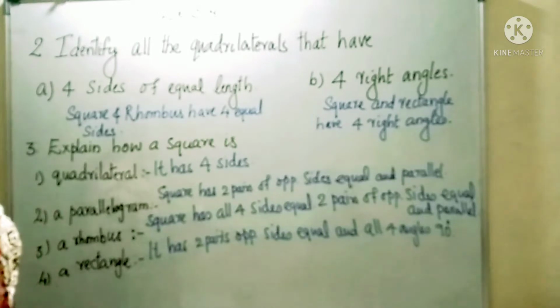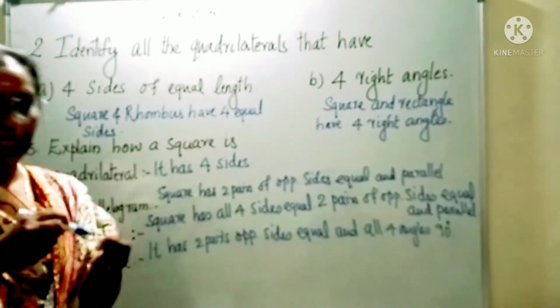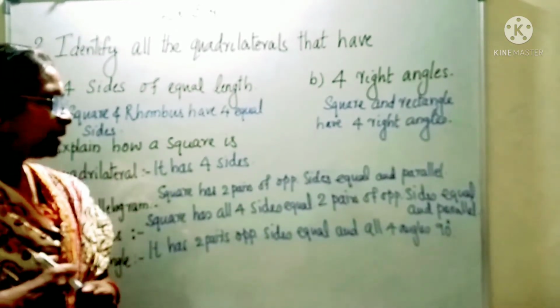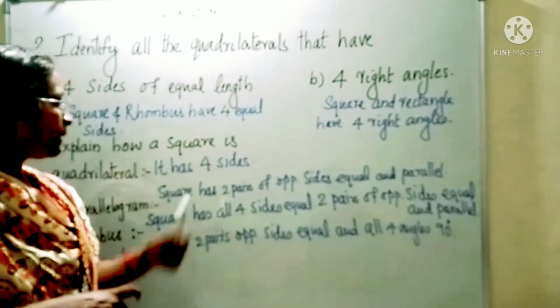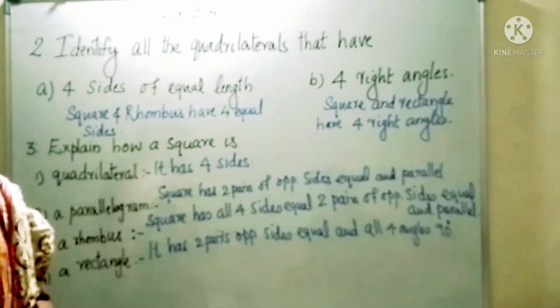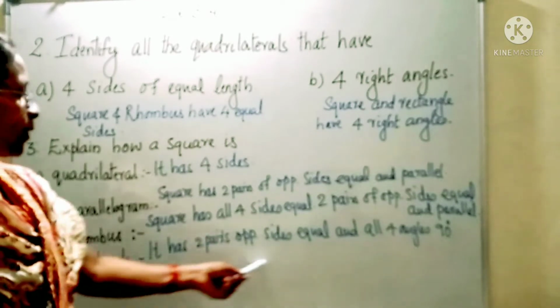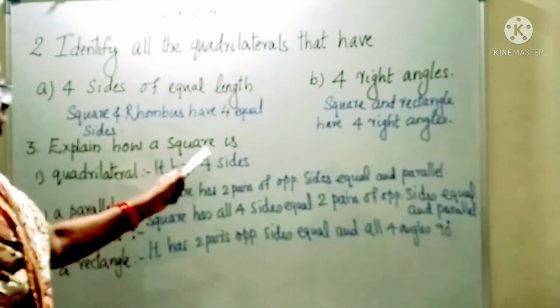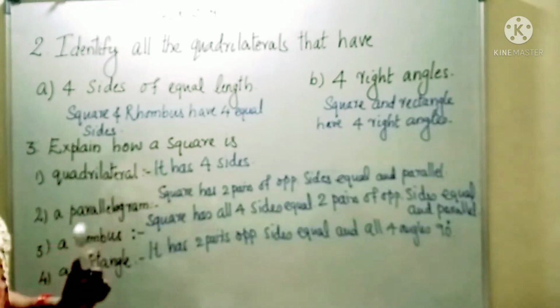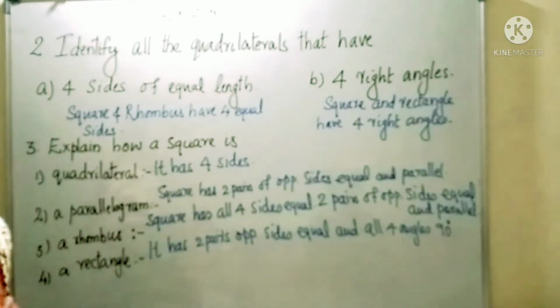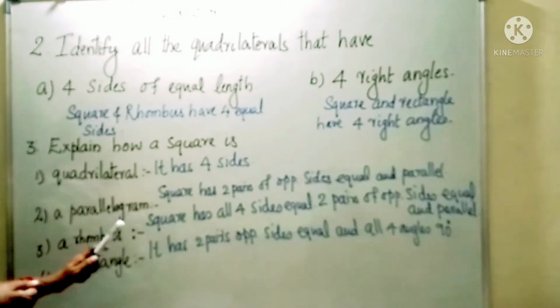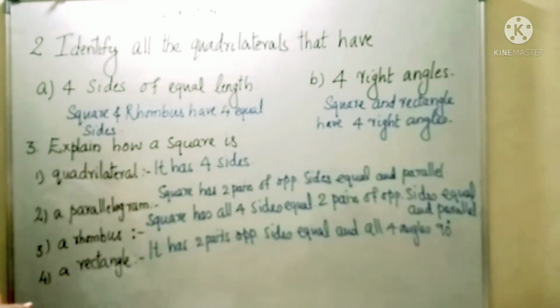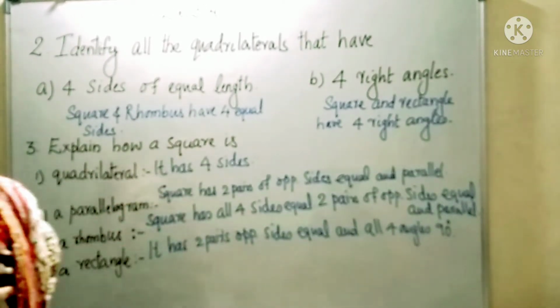For rectangle you need 2 pairs of opposite sides equal and all the angles should be 90 degrees. But for square all 4 sides are equal, so this property is satisfied. So it is a rectangle. So square is a quadrilateral, it is a trapezium, it is a parallelogram, it is a rhombus, it is a rectangle and it is a square.